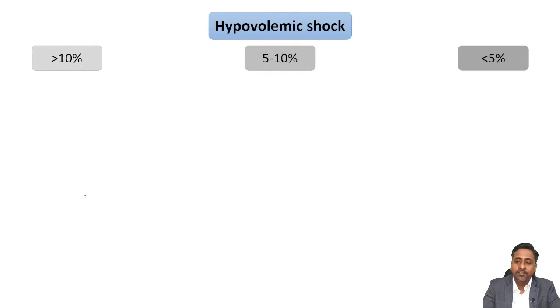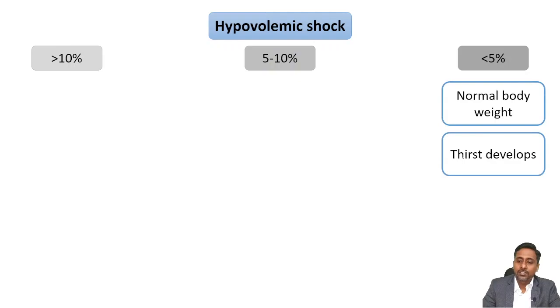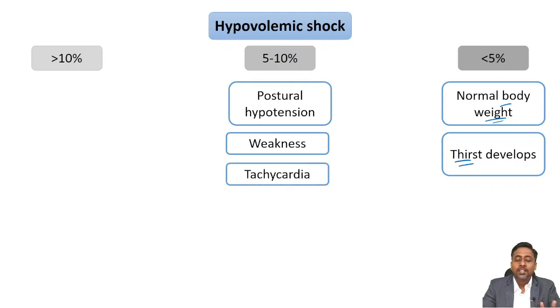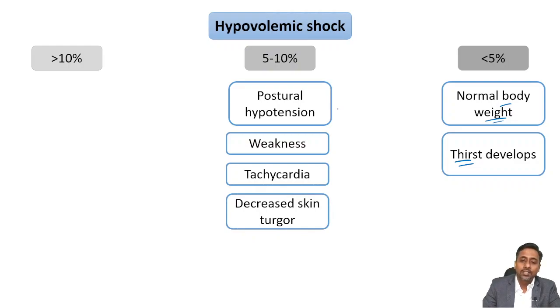If it is less than 5%, it will only lead to development of thirst, and the body weight will remain normal. But if it is between 5 to 10%, it will lead to, first, postural hypotension, second, weakness, third, tachycardia, and fourth, decreased skin turgor.